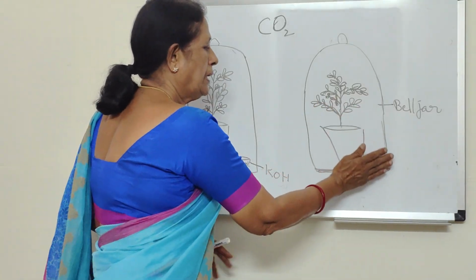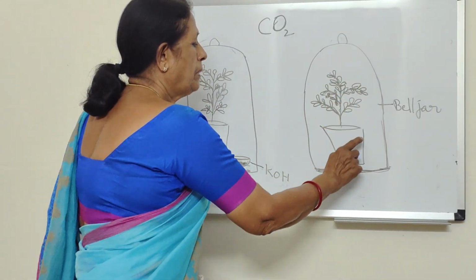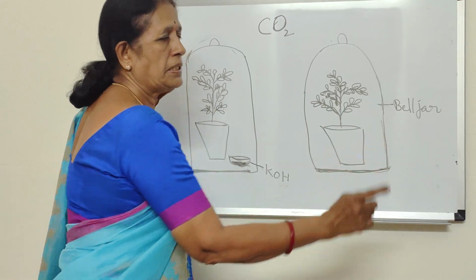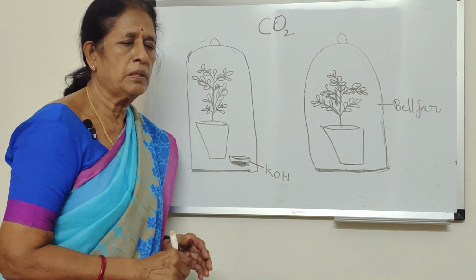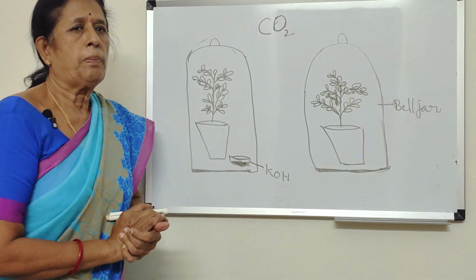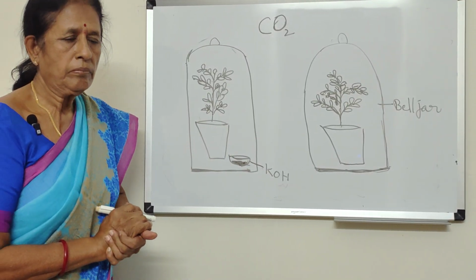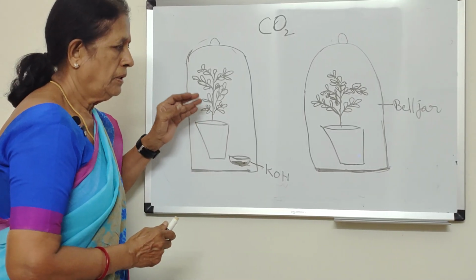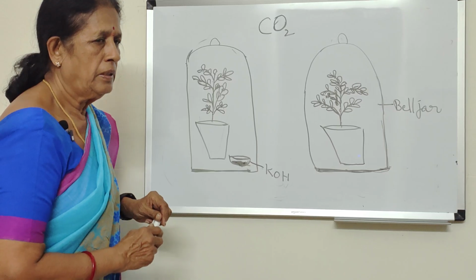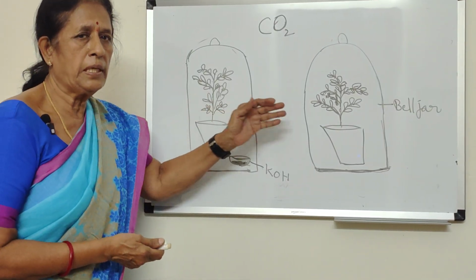In the same way, we take another plant, keep it in the sunlight and cover it with a bell jar, but the only difference is that KOH, potassium hydroxide, is not there. The plants are kept in sunlight for 3 to 4 hours. Then, we take a leaf from each plant and test it for the presence of starch.